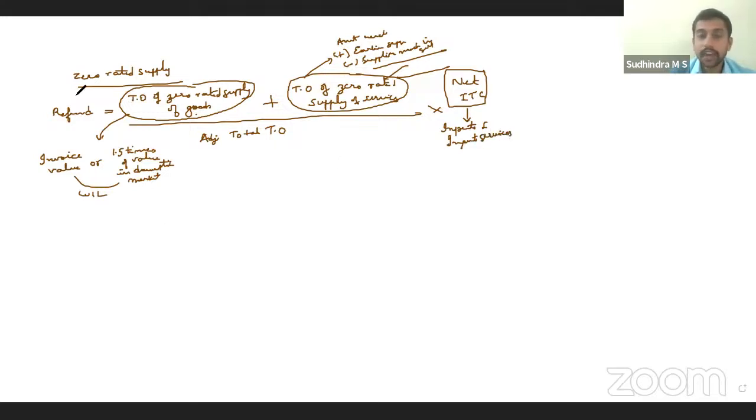Inputs and input services. This is the formula for zero rated supply. Are we clear? Yes.